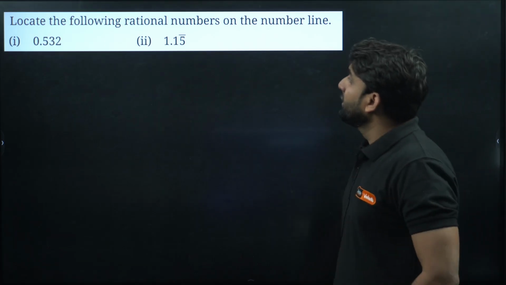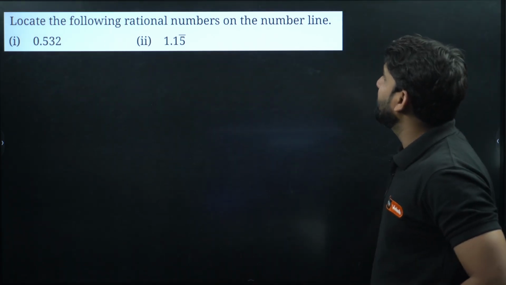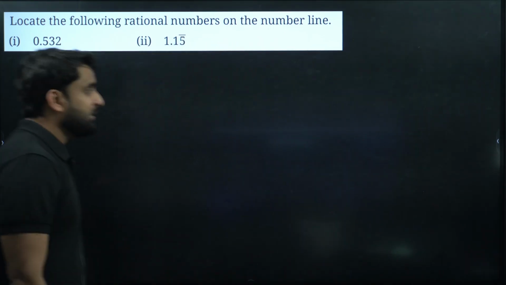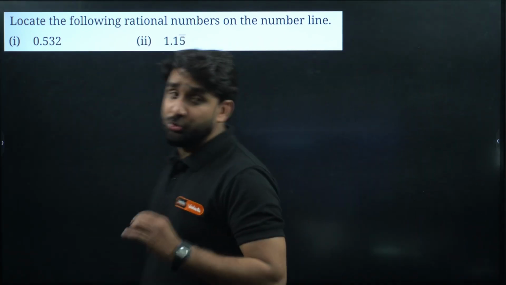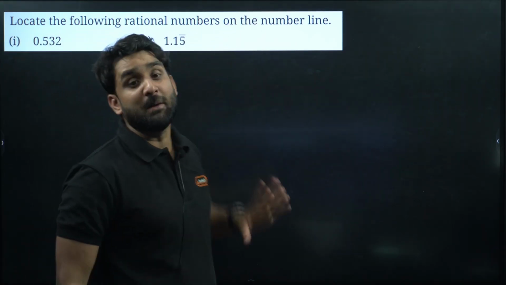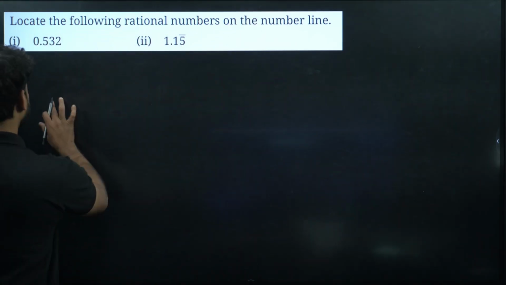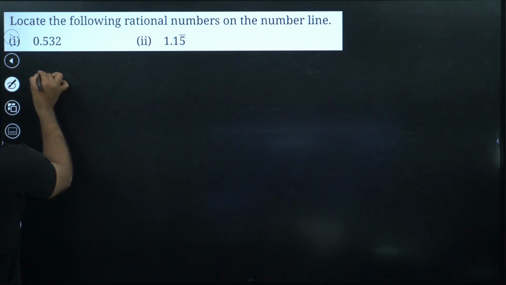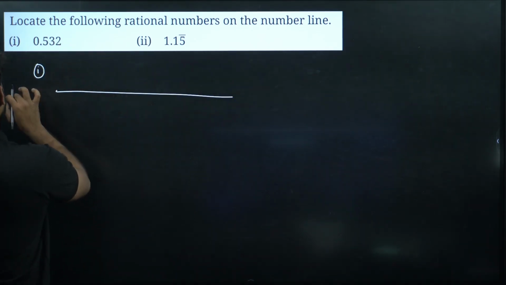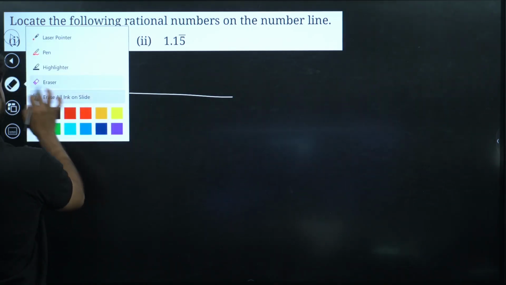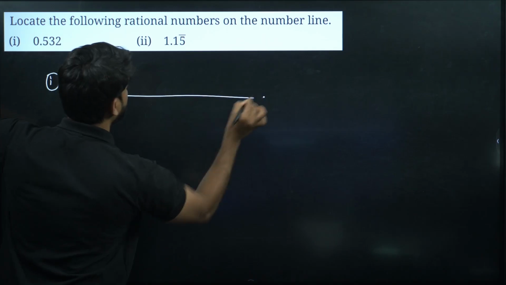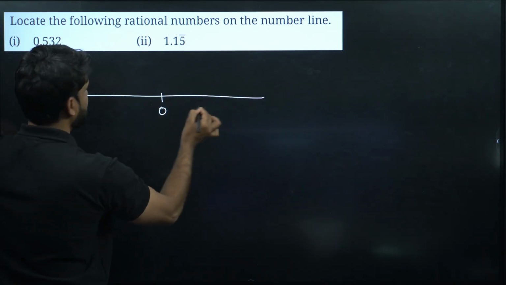Moving ahead. Locate the following rational numbers on the number line. What a question. So we have to locate here. Okay. So now how to do this question? Listen. The question is locate the following rational numbers on the number line. Very easy question. So let's do one thing. I'm doing the first question. So this is your number line. Let's draw a number line, and here is 0 and this is 1.